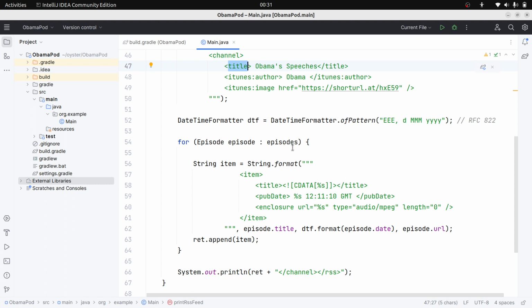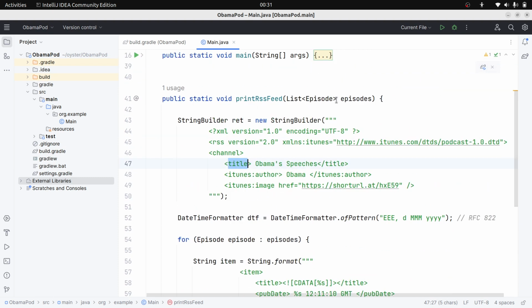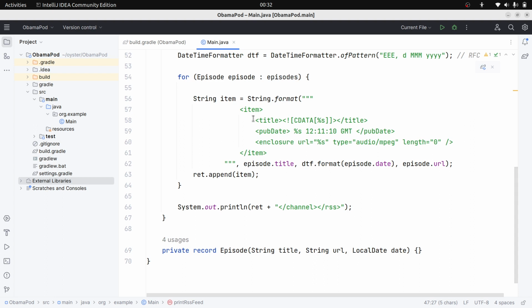Next, here we are getting a list of episodes. How we got that list of episodes we will look at later, where the Selenium driver is involved. Now assume we have that list of episodes. Here you can see that we iterate over each episode one by one, and for each episode we create the item tag.